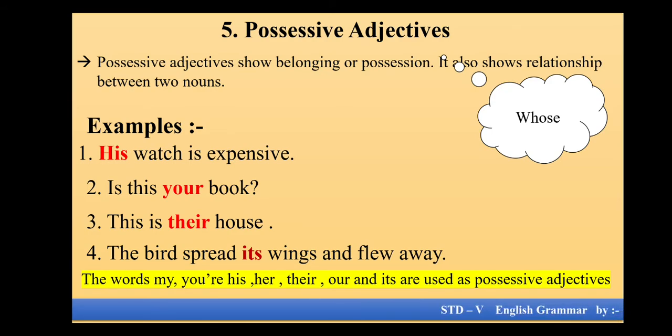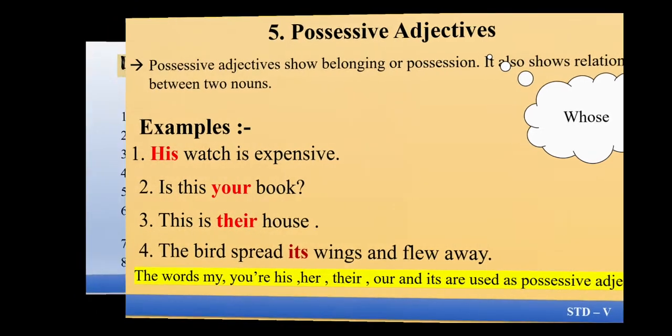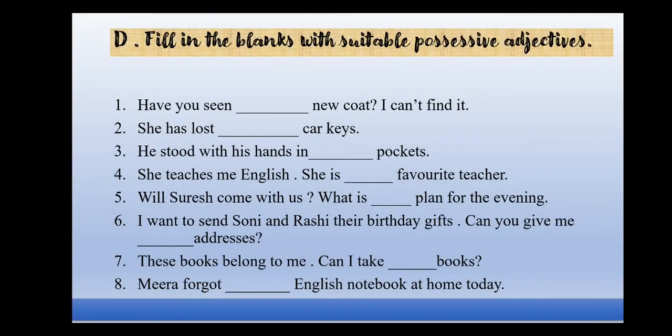The bird spread its wing and flew away. So whose wing? Its wing. So definitely it will be my possessive adjective. So words like my, your, his, her, their, our, its, these are all my possessive adjectives. Done, children? Now we'll have a look at question number D.